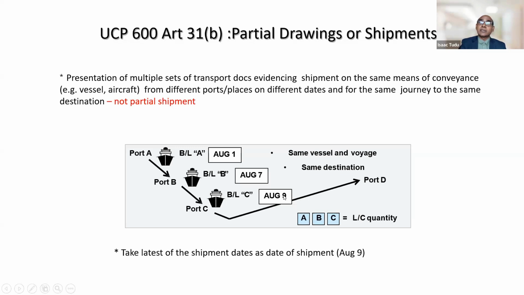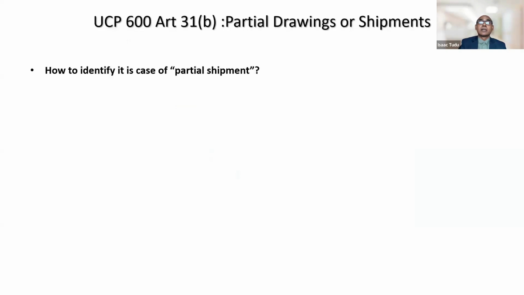So this is the case where you can simply say that under one presentation, more than one transport document has been presented and it is not a case of partial shipment. Why? Because the same vessel has been used here, right? Same means of conveyance has been used, going for the same journey to the same destination, not a case of partial shipment.